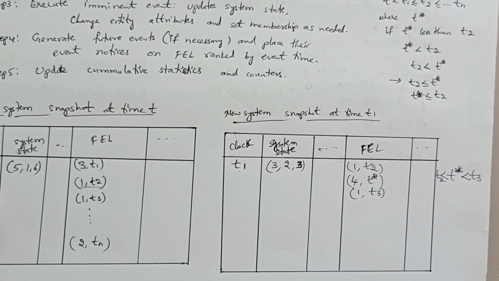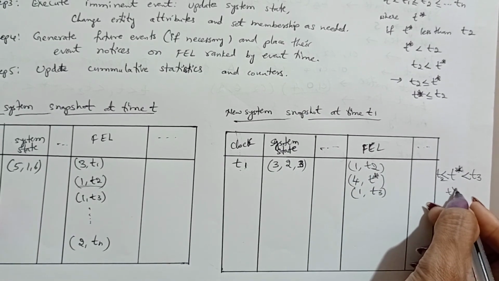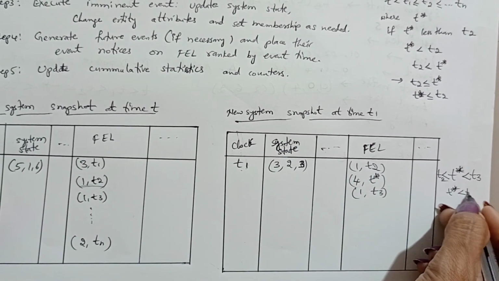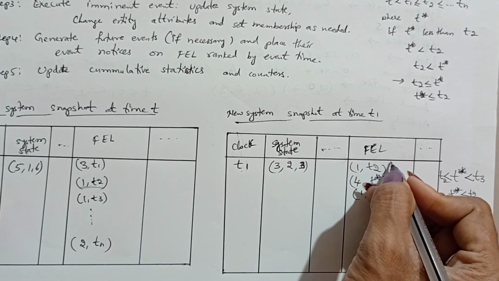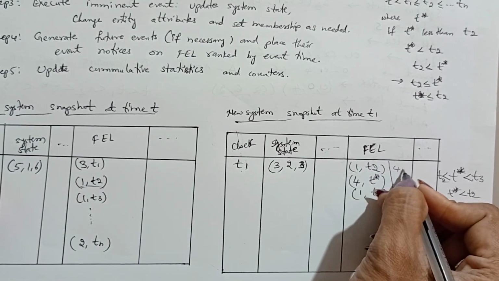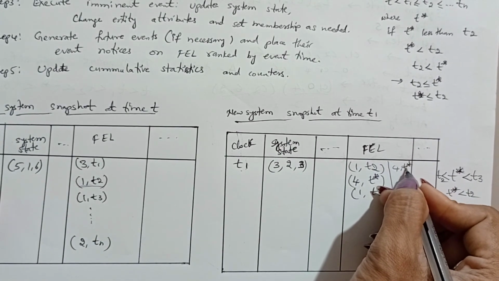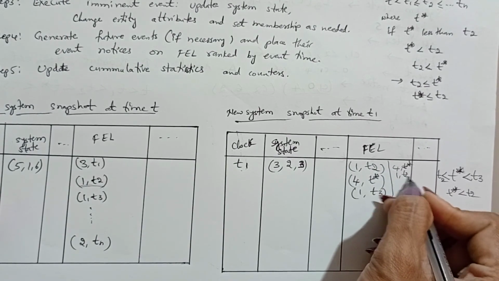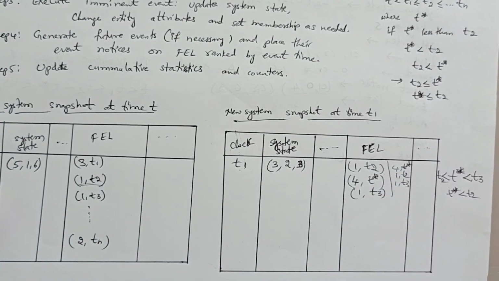For example, if T star is less than T2, then you write first 4 comma T star, next 1 comma T2, 1 comma T3.